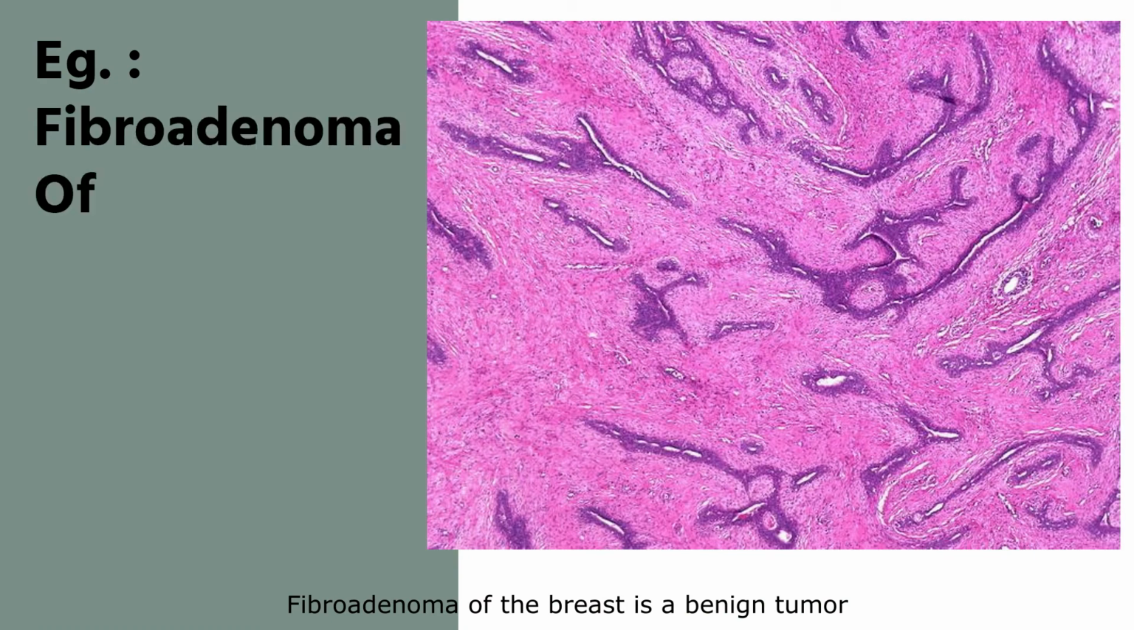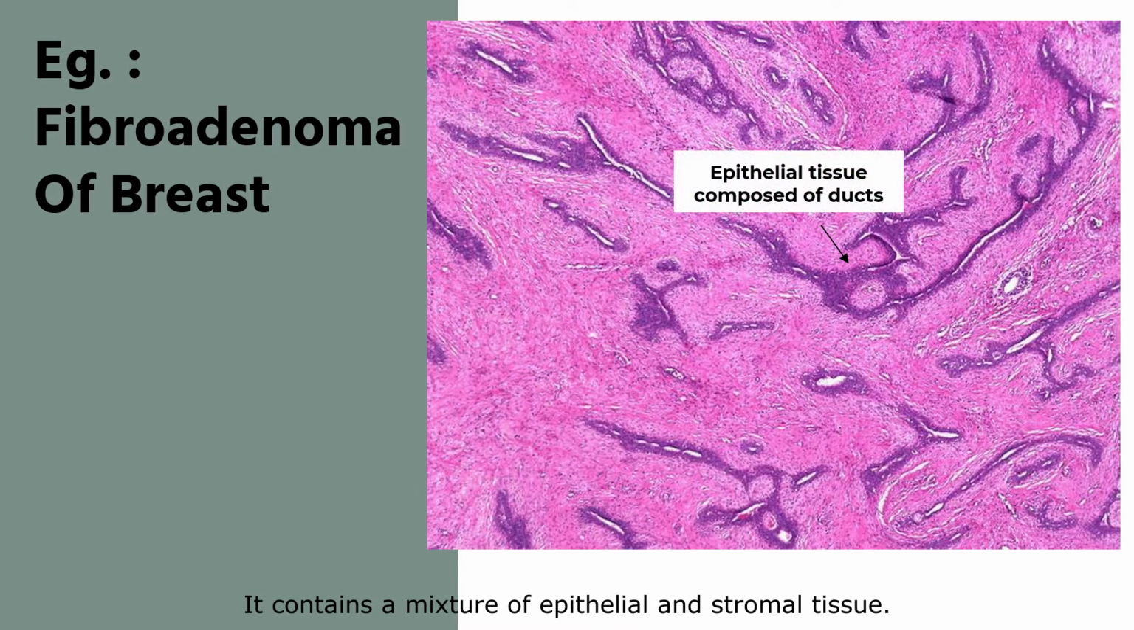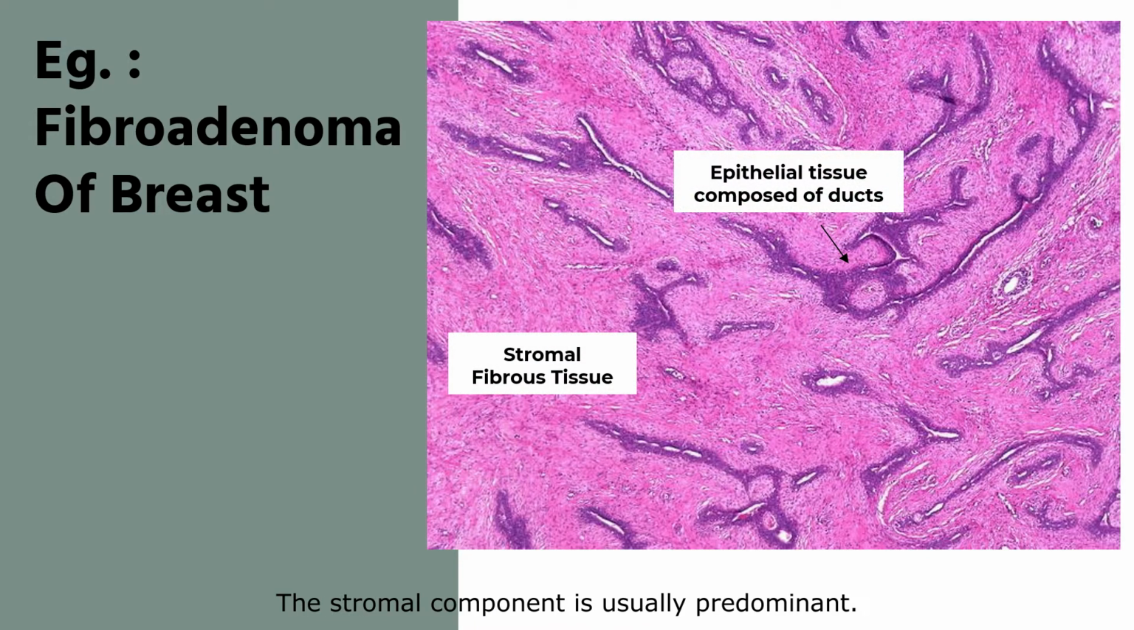Fibroadenoma of the breast is a benign tumor in which the entire lobular tissue proliferates. It contains a mixture of epithelial and stromal tissue. The stromal component is usually predominant. The epithelial tissue is composed of ducts lined by double-layer epithelium, and the stromal component is made of fibrous tissue. Thus, there is proliferation of both glandular elements and the normal loose connective tissue stroma of the lobule.